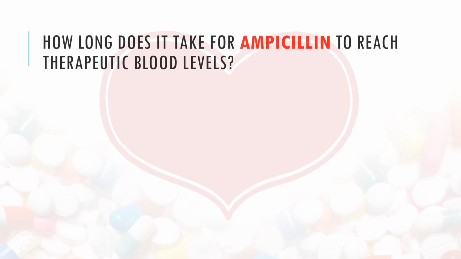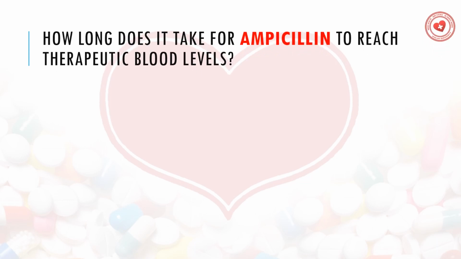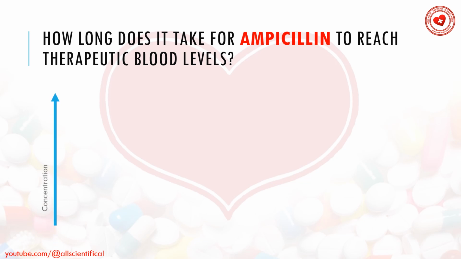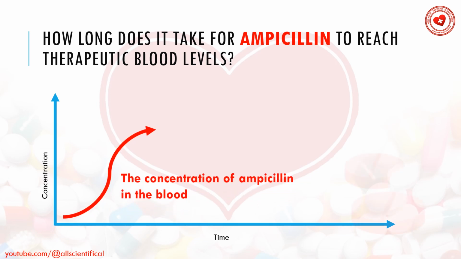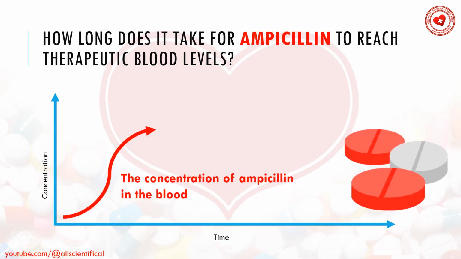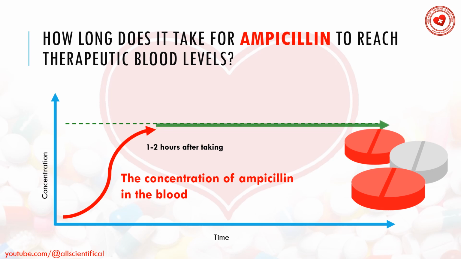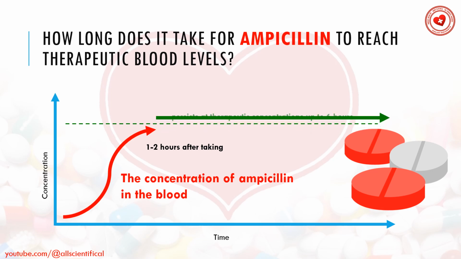How long does it take for ampicillin to reach therapeutic blood levels? The maximum blood concentration of ampicillin trihydrate is observed 1-2 hours after ingestion, remaining at therapeutic concentration up to 6 hours. The content of ampicillin in the blood is usually proportional to the dose taken and is partly maintained by repeated absorption of the antibiotic secreted into the intestine with bile.